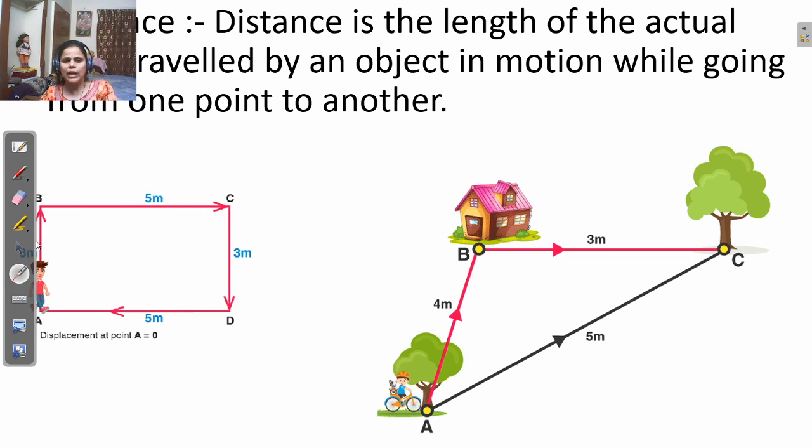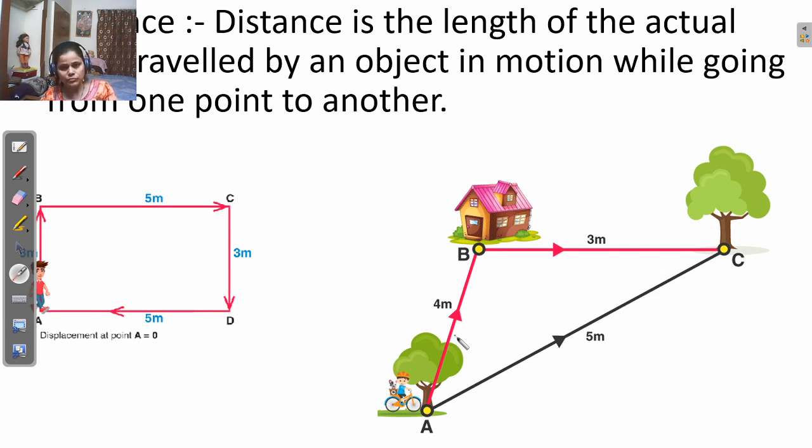So the total actual distance he traveled is 3 plus 5 plus 3 plus 5. That means 5 plus 5 is 10, 3 plus 3 is 6, 10 plus 6 is 16 meters. The boy travels an actual path equal to 16 meters.